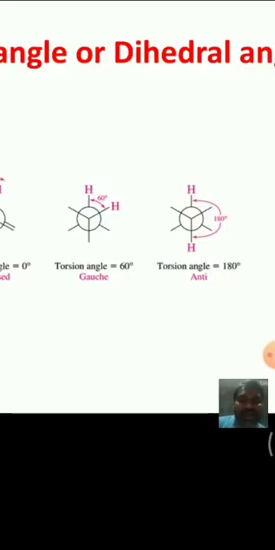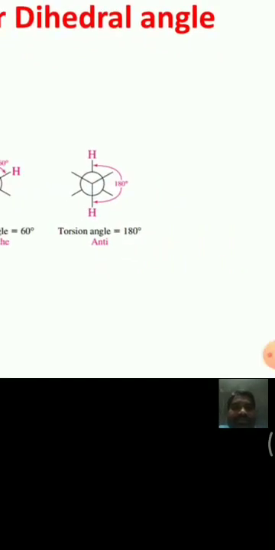This angle is called the dihedral angle or torsion angle. I think we have understood. In Newman projection formula, conformational isomerism is best explained, and the dihedral angle means the angle between the HCC plane and CCH plane.